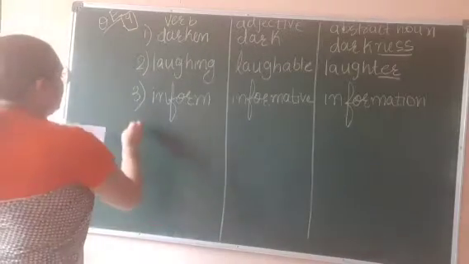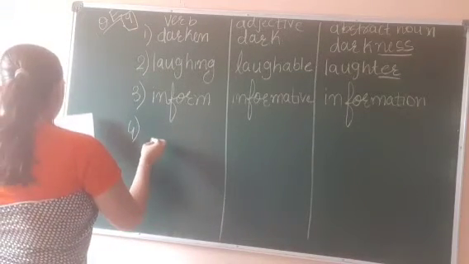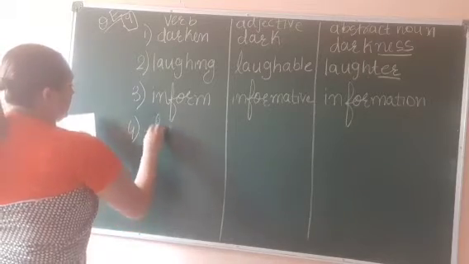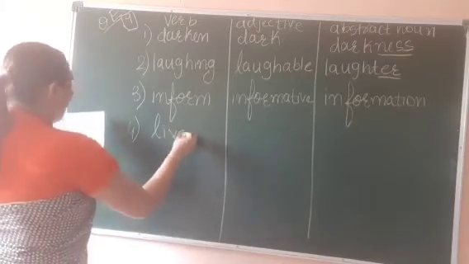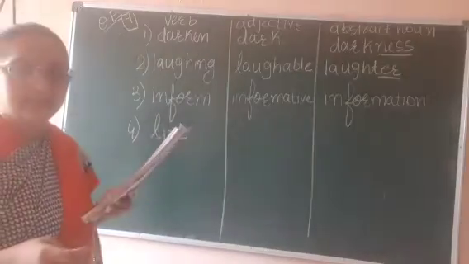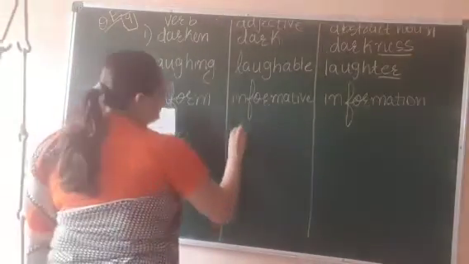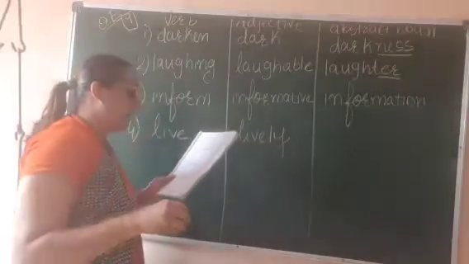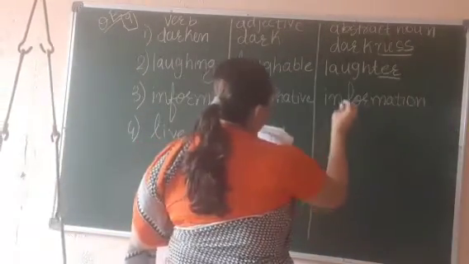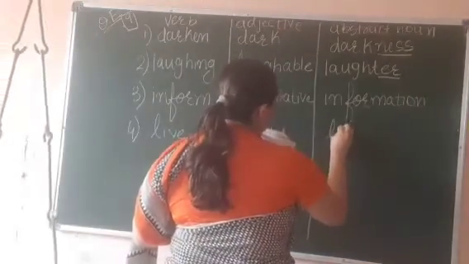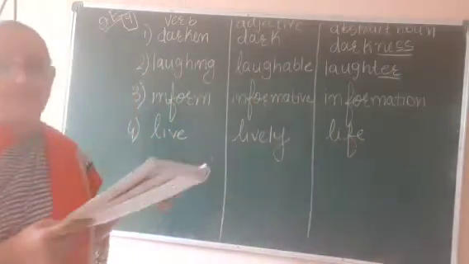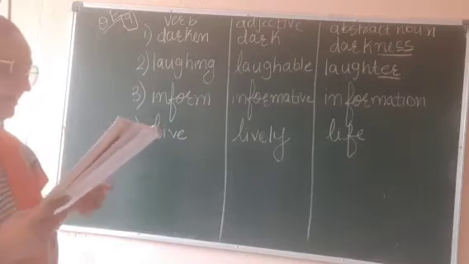Now next, live. Right? Adjective will be lively as it is a describing word, and abstract noun will be life. What have we added? We have added fe at the end.